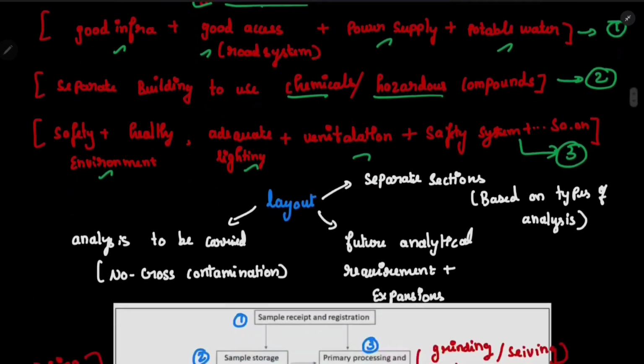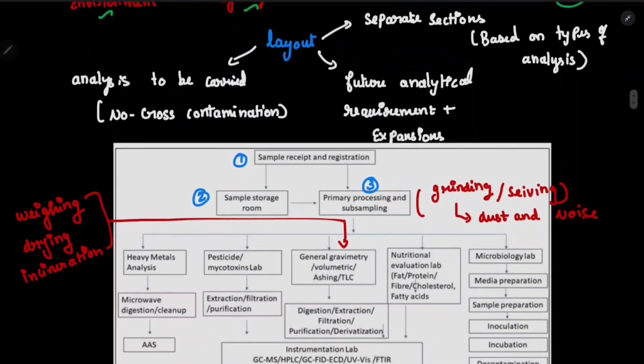Okay, now let's discuss the layout. So the layout which is planned will be based on the analysis to be carried out. This we have already discussed so many times. Why? Because of no cross contamination. I have already discussed that also. We cannot put a microbial lab and a gravimetric lab nearby because it can cross contaminate, right?